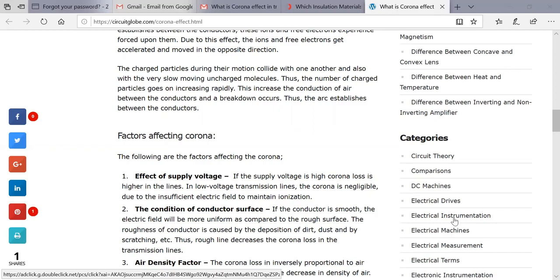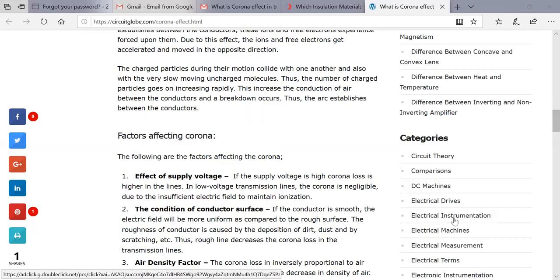The second point is the condition of the conductor surface. It depends upon the condition of the conductor surface. If the conductor is smooth, the electric field will be more uniform, when compared with a rough surface.